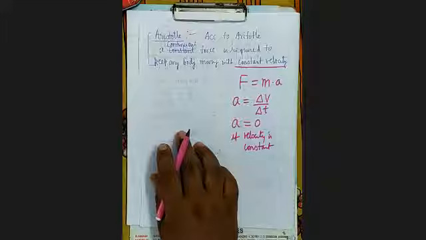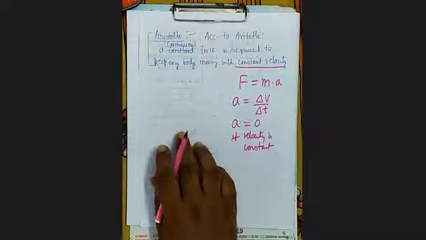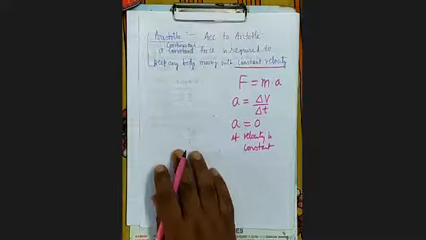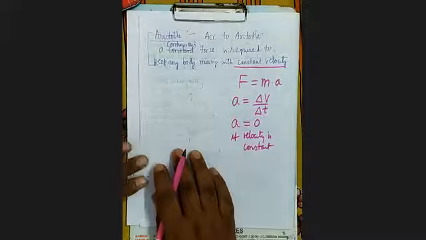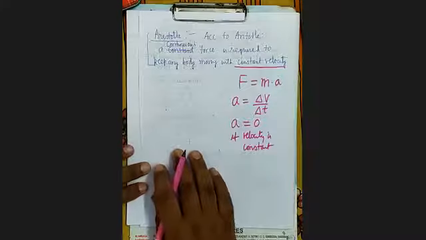If the velocity of the body is constant, then what will happen?